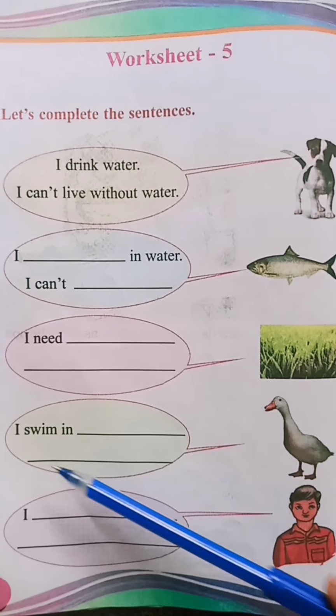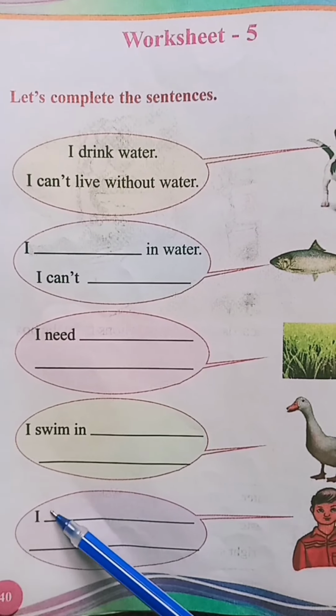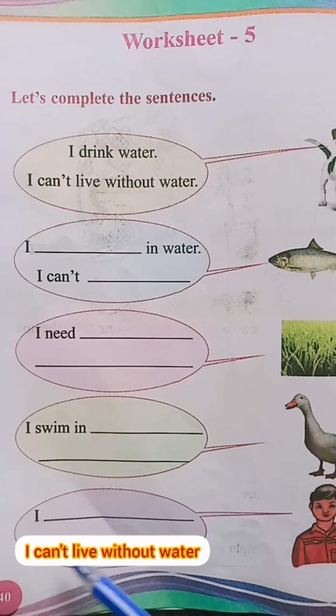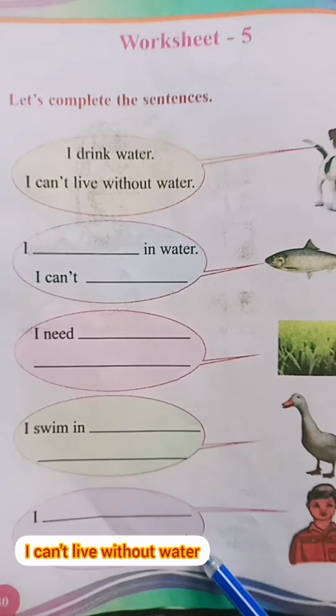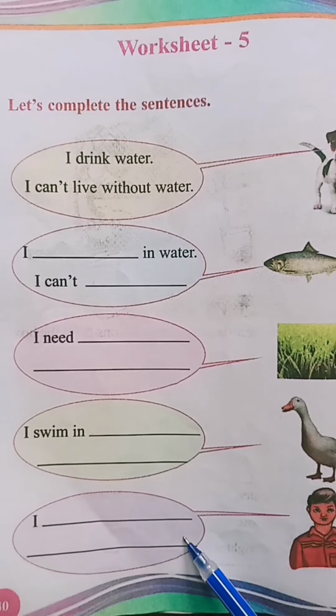What is the boy saying? Yes, he says, I need water for many needs. I can't live without water.